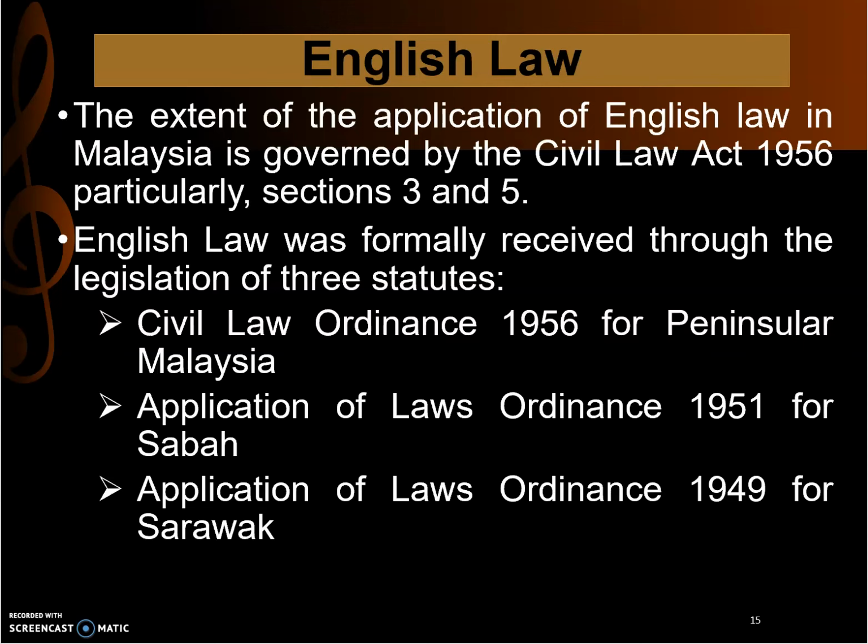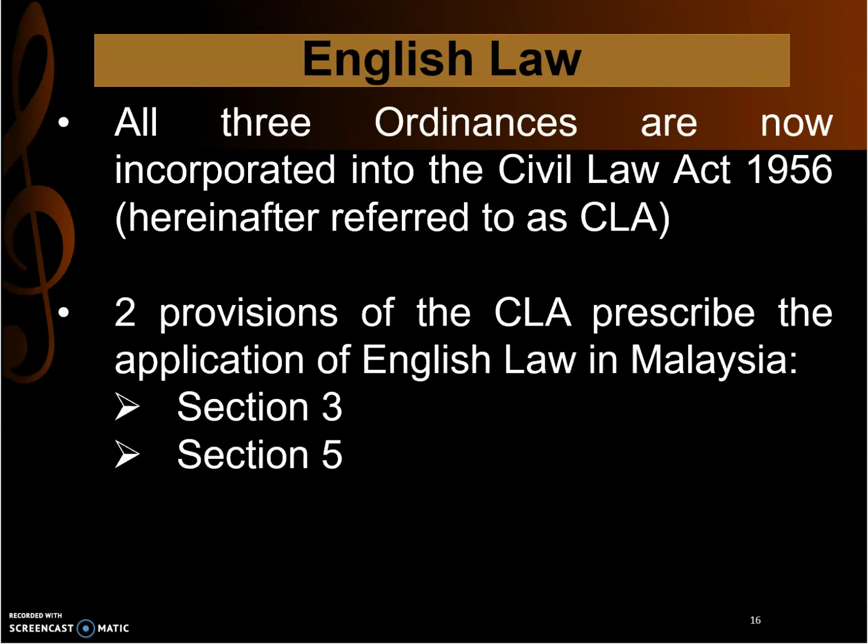We can see that Sarawak applied English law much earlier, as we have seen when we did our legal history. Now all these three ordinances have been incorporated into the Civil Law Act 1956. Two provisions are very important in the Civil Law Act, which prescribe the application of English law: Section 3 and Section 5.